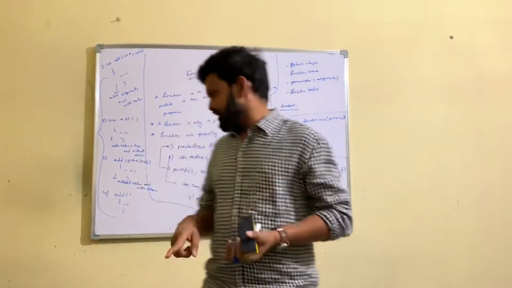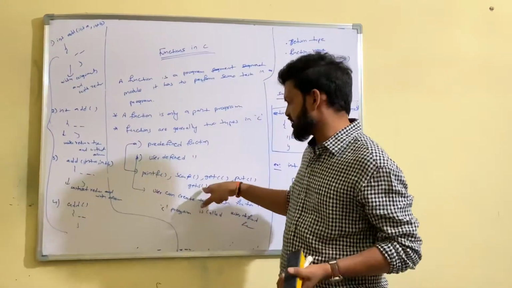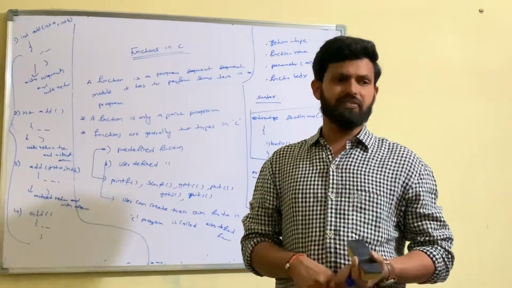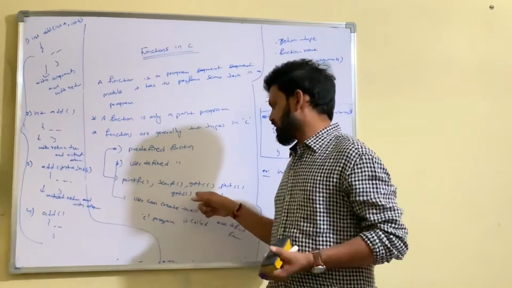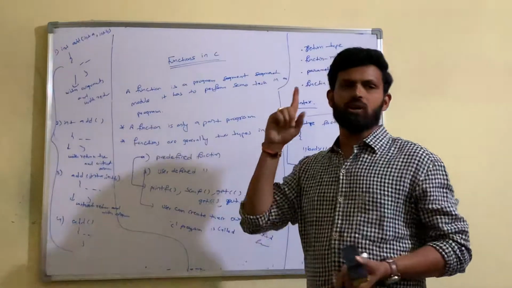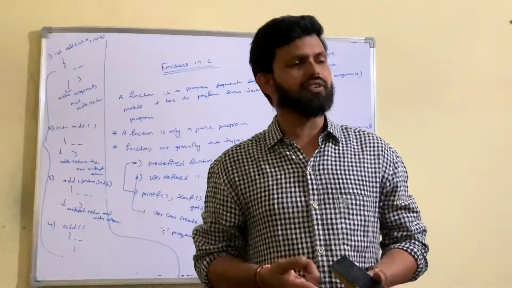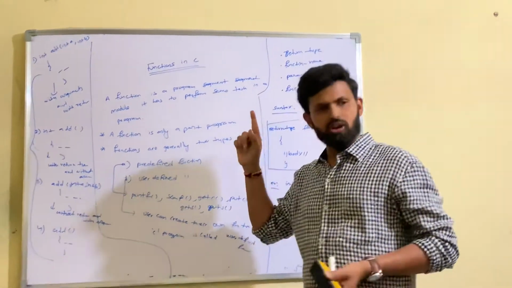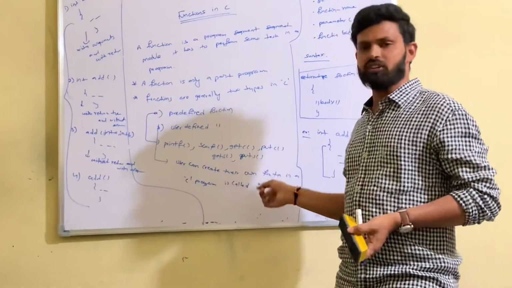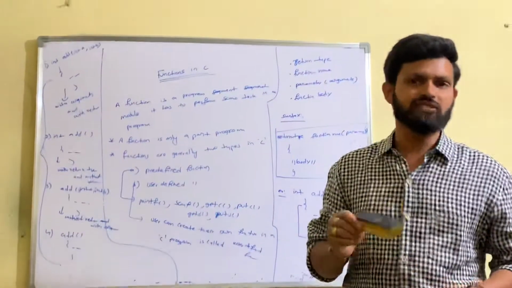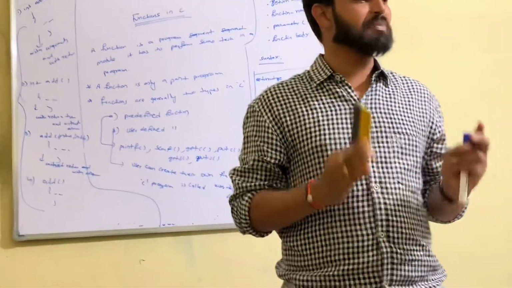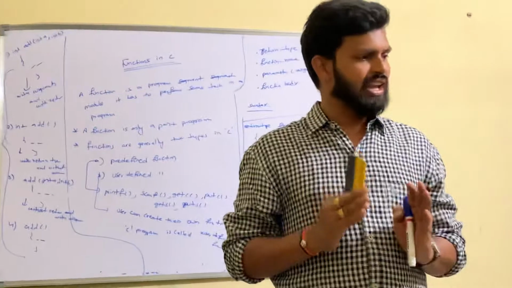For suppose these are all predefined functions. These functions are available in which library? #include <stdio.h>. For suppose you are writing a string function, strcmp, strlen, all are available in #include <string.h>. For suppose you are writing a math function, sin, cos, these functions are available in math.h. These are the basic library functions available in C language.